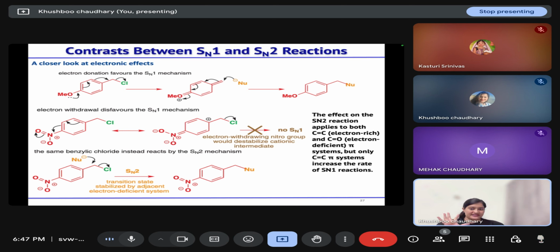In the presence of an electron withdrawing group, SN2 reaction is still possible. So electron withdrawing group will promote SN2 reaction and electron donating group will promote SN1 reaction.